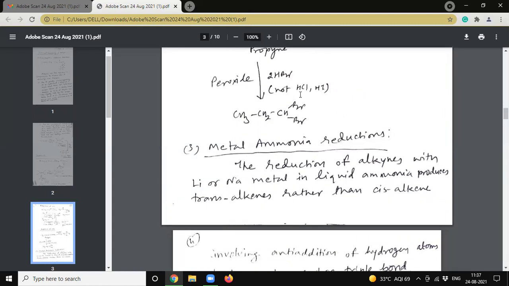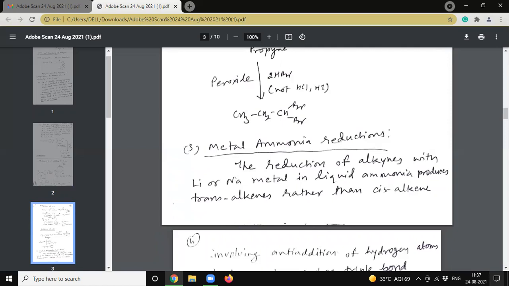As we already discussed in the earlier class on alkenes, why they do not react is because the bond cleavage capacity of HBr is more compared to HCl, and HI will not react, but it will reform or rearrange to the original product.